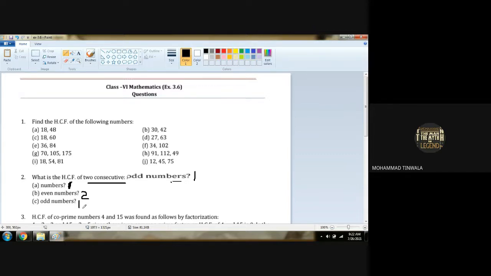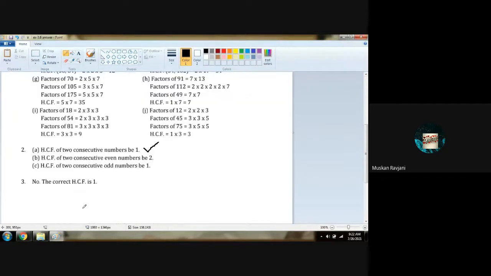What is the answer I wrote? One. Check the answer. One. HCF of two consecutive numbers is 1. HCF of two consecutive even numbers, we get 2. HCF of two consecutive odd numbers is 1.